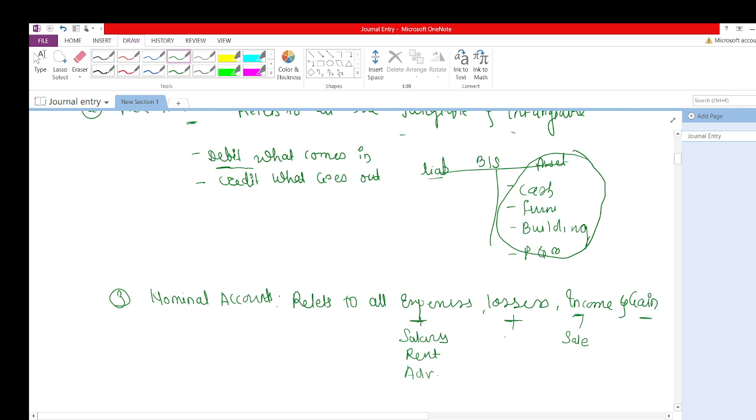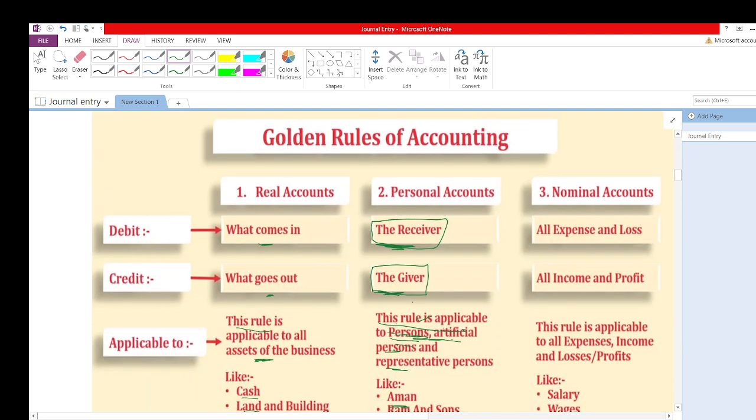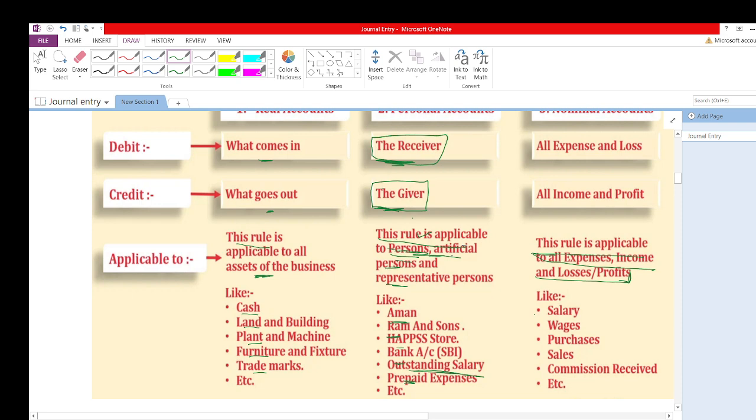If you have incurred losses in the business or if you have made a gain in the business, it all will be categorized in the nominal account. So here we see the nominal account. This rule is applicable to all expenses, income, losses and profit. Salary, wages, purchases, sales, commission received: all expenses, income, losses and gains will be categorized as a nominal account.